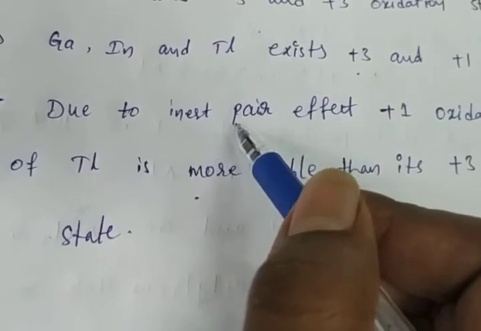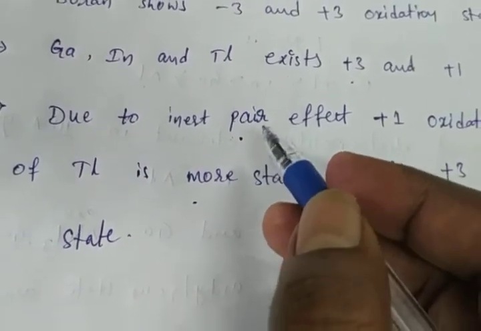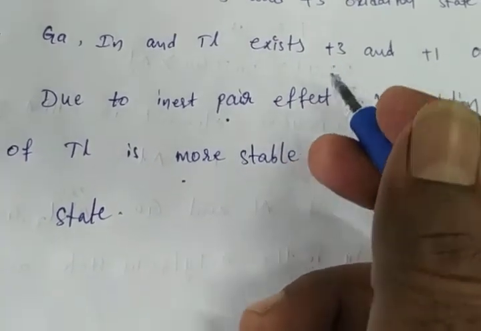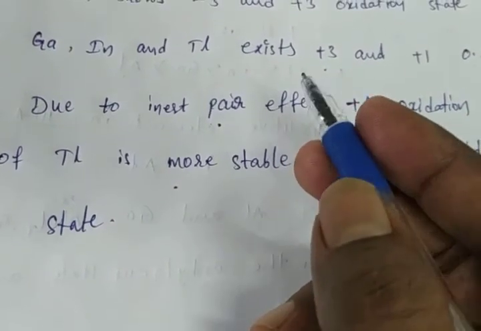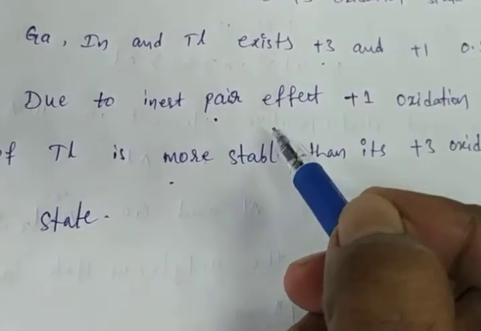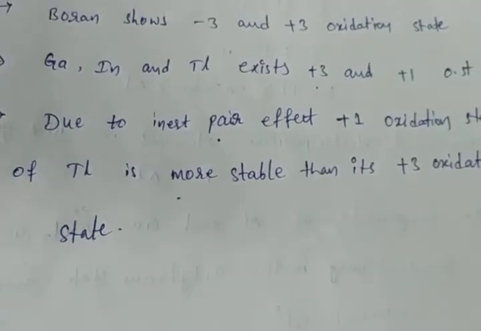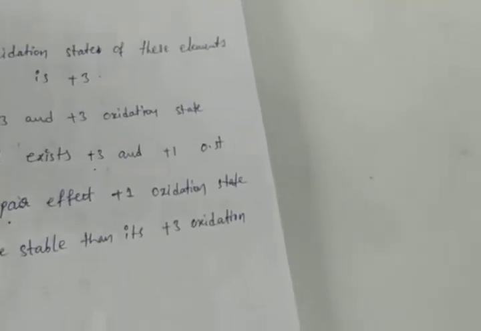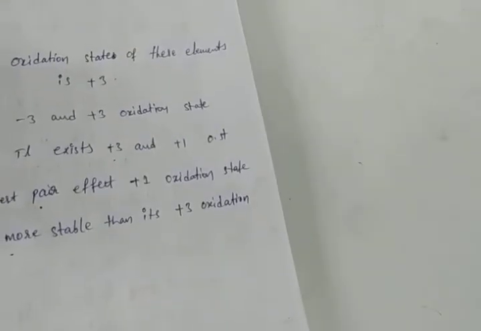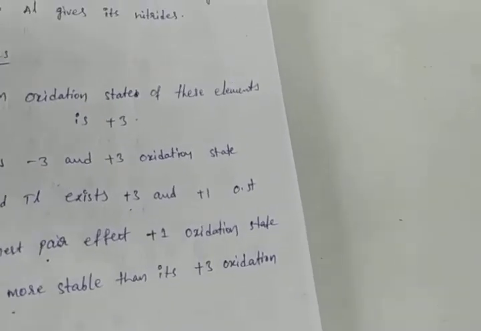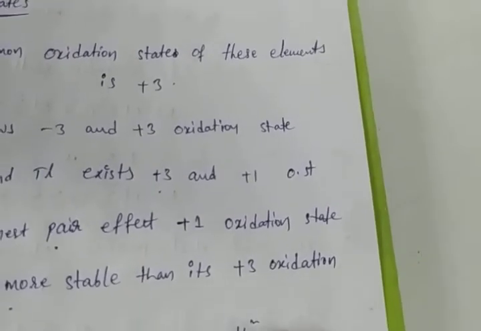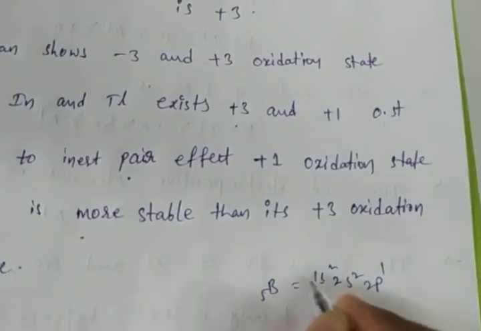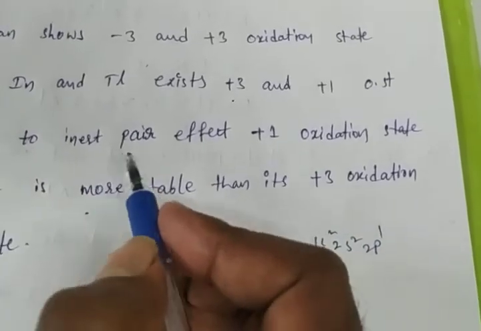What is the inert pair effect? The inert electrons, that means s orbital electrons, are not ready to participate in the chemical reaction. They show inertness to participate in a chemical reaction, that is called inert pair effect. Okay, suppose boron is 1s2 2s2 2p1, atomic number is 5, so 1s2 2s2 2p1. This is boron. I am explaining about the inert pair effect.